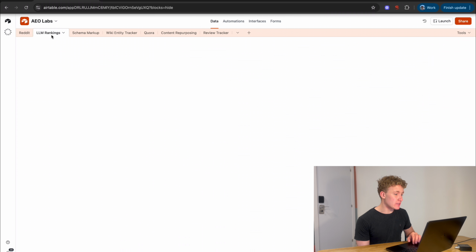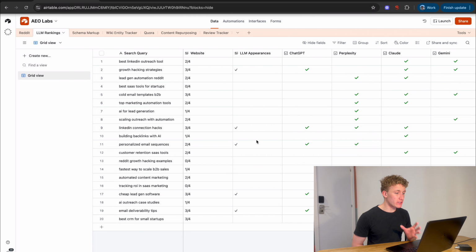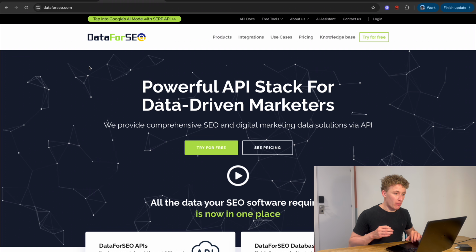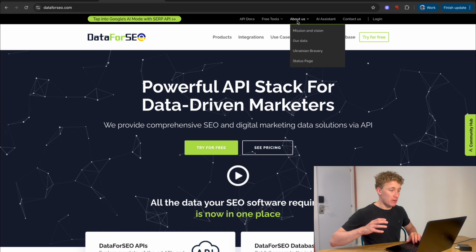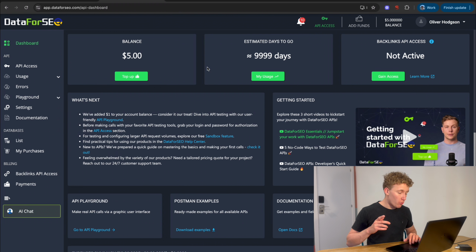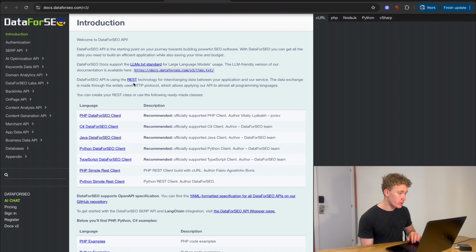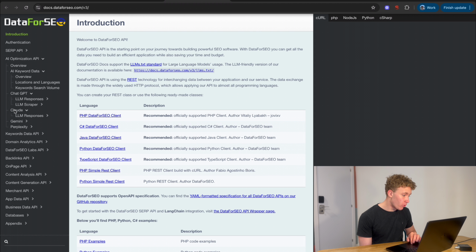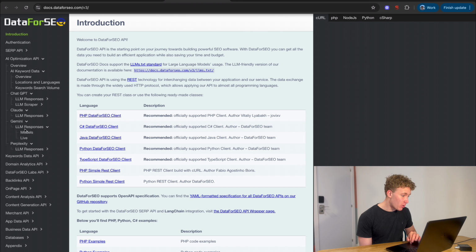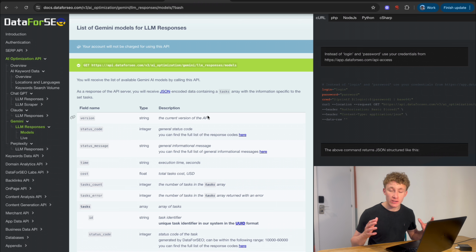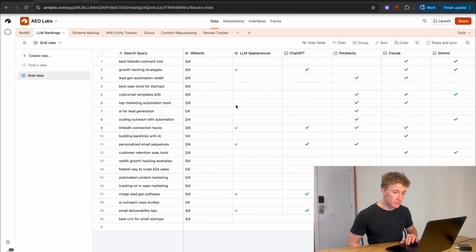The next thing is about LLM rankings, and for this, we're using data from DataForSEO, which powers a lot of the automations we've built. It is the best and most affordable API to use when you're trying to pull in any SEO data. Now, something really cool that they have just added is this. If we check their documentation and look at AI optimization, you can see we can pull in data from Claude, Gemini, Perplexity, and pull in all of their responses through an API. So super useful if you want to track different keywords and where you're appearing across these four main large language models. So as you can see, that's exactly what we've got up here.